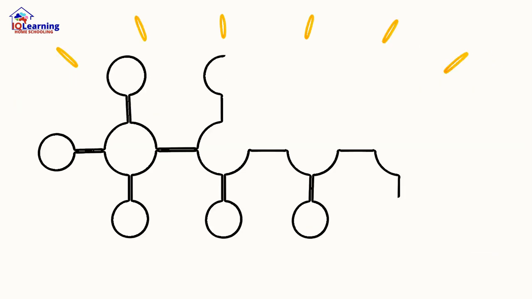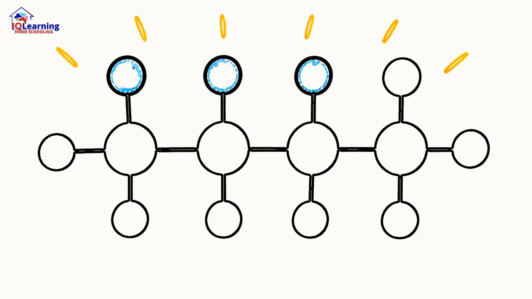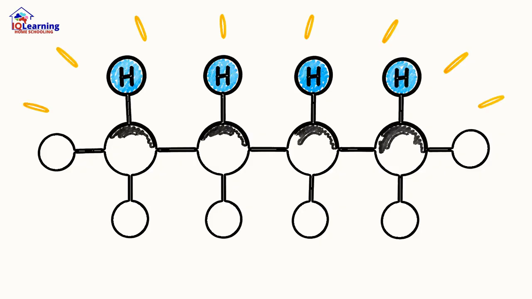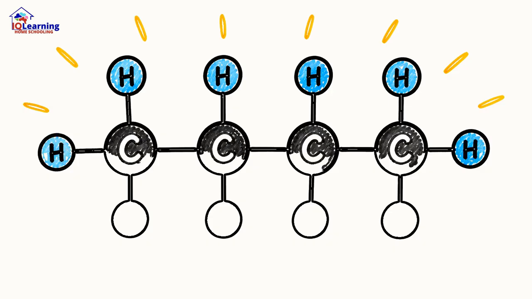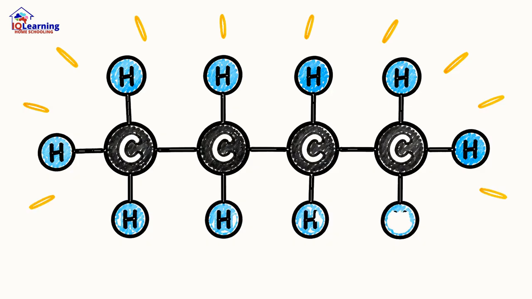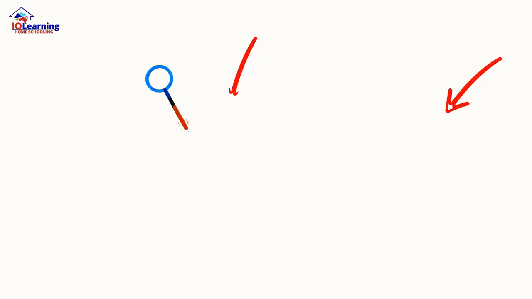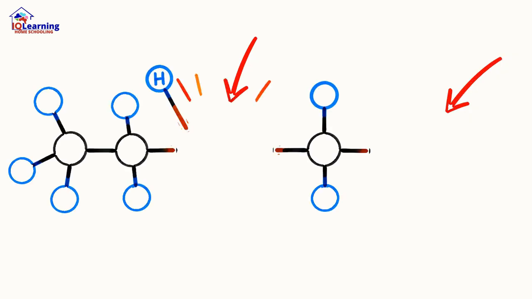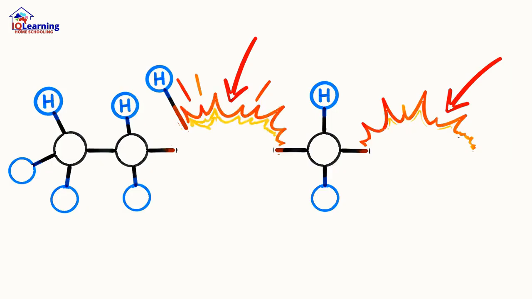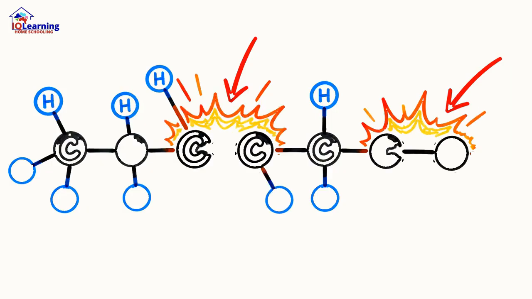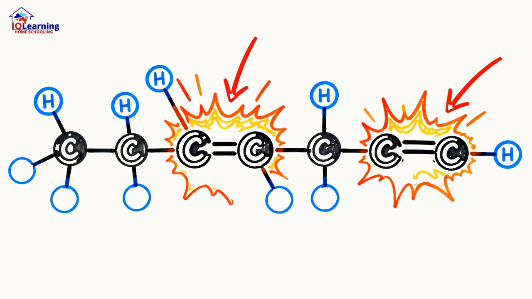These carbon chains fall into families. The simplest are the alkanes, which are saturated. Think of them as being completely full of hydrogen atoms, with only single bonds between carbons. But when you introduce a double or triple bond, the molecule becomes unsaturated. These multiple bonds are hotspots of chemical reactivity, the places where the action happens.